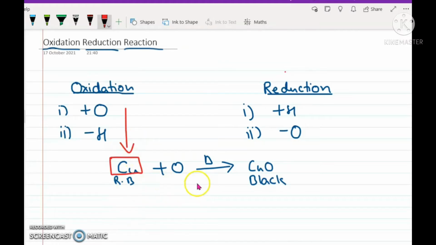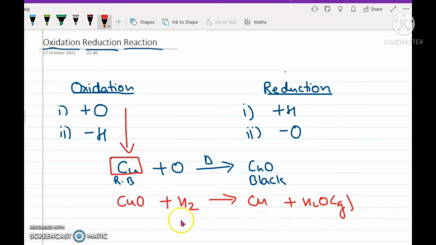Now if I continue this equation, if I keep heating this black substance as well, and this heating is done in the presence of a hydrogen stream, then what will I get? I will regain the copper, and water vapor will also be formed.